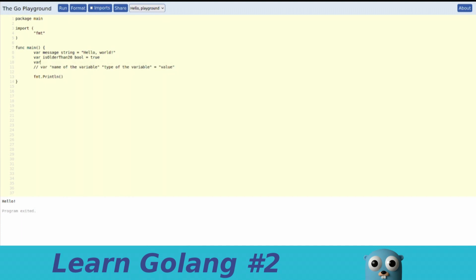And for example, we can also say var is older than 25, bool, and we can put this equal to false. So print Boolean data types to the console. So for example, if we print is older than 20 and then is older than 25, then let's see what we get. As you can see, we get true and false. And again, here we have white space in between because the println function automatically adds a white space in between when we concatenate two values inside it.